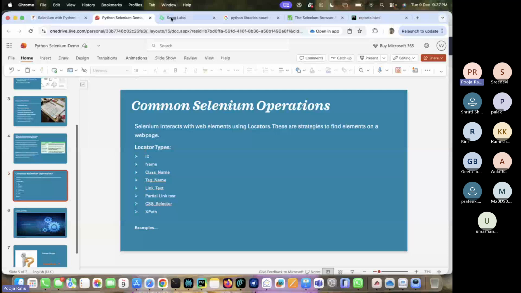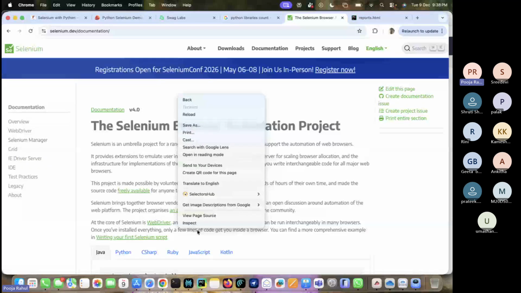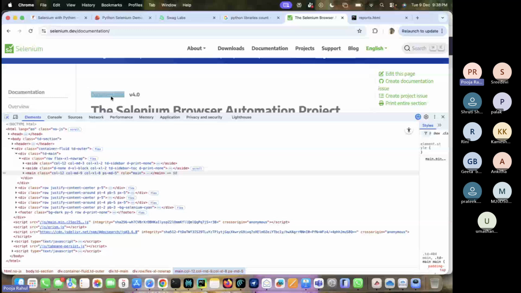After that, link text. Suppose we don't have any links here, right? We are going to discuss it later in the Selenium session. Whenever any links are there, let me open something here to show how it appears. Suppose this is a link, right? Let me go here, and if you see, this is the link and here is the text, the link text. Using this link text, we are going to locate it.